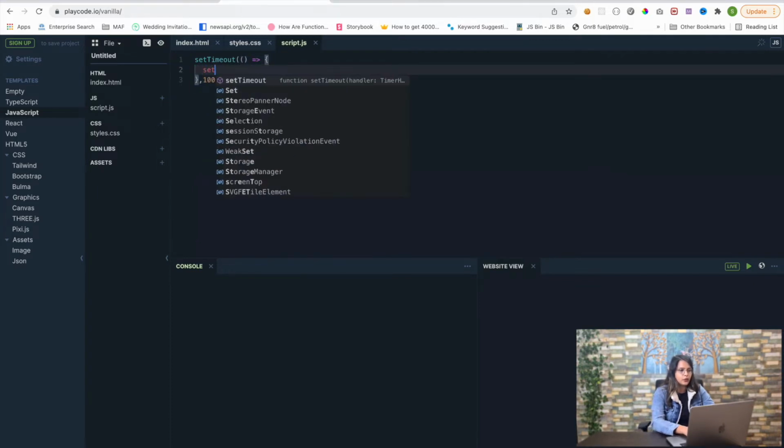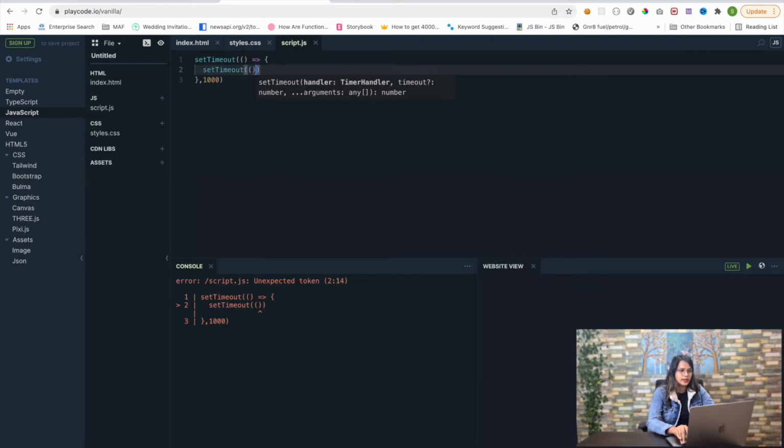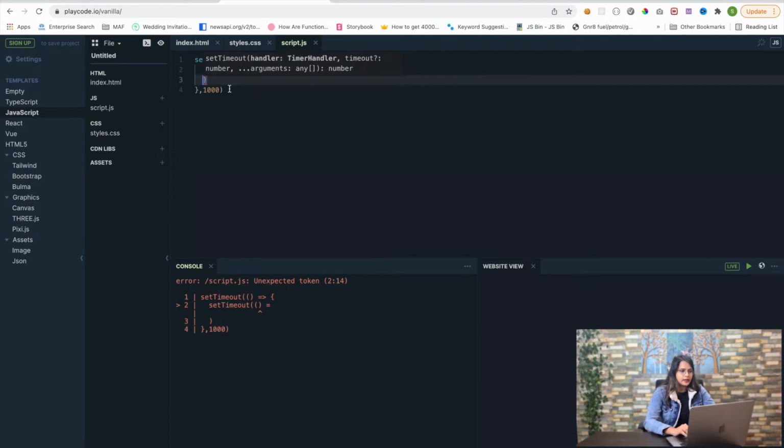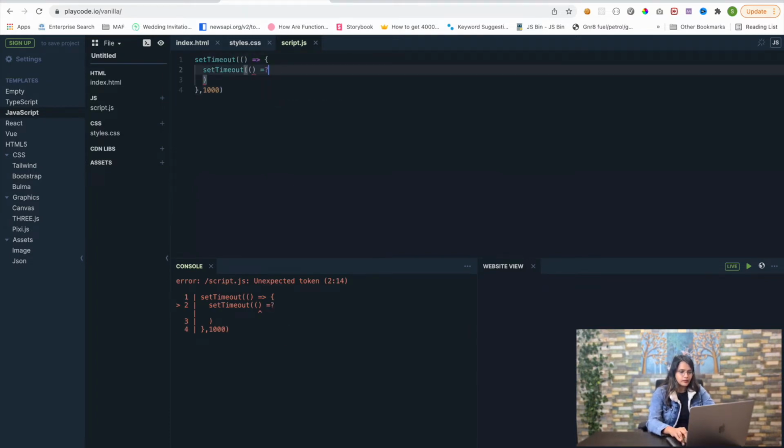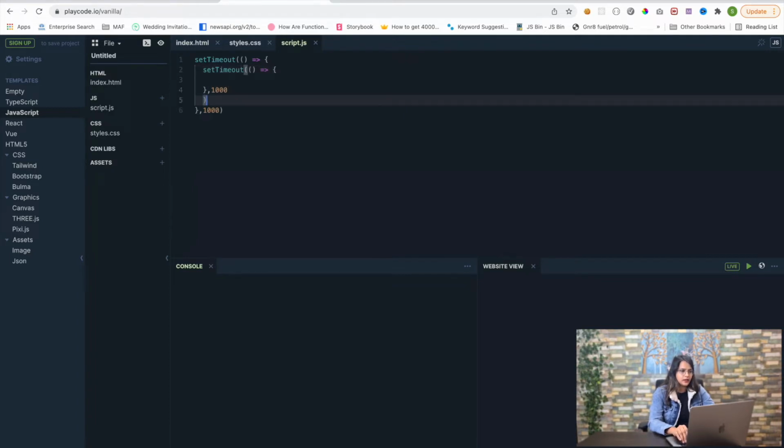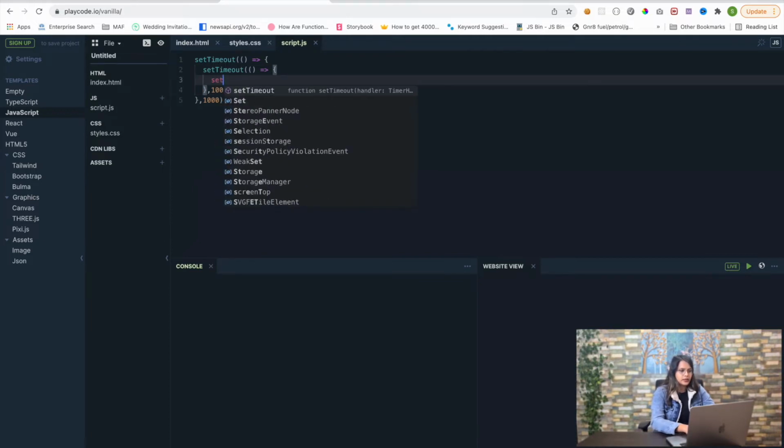Now if you call another set timeout inside it, and then you again pass a callback function inside that set timeout, and I'm again passing this timestamp here, right? Now again I'm creating another set timeout inside it.